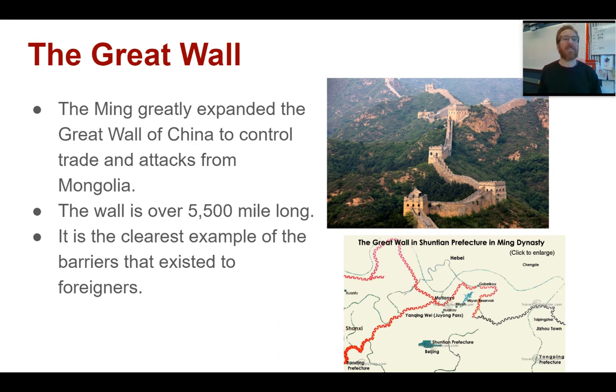And by the end of their dynasty, the Great Wall of China was 5,500 miles long, serving as a border primarily against the Mongols, but other people from the north as well, to control trade and crossing of the border. People were not allowed to enter China.